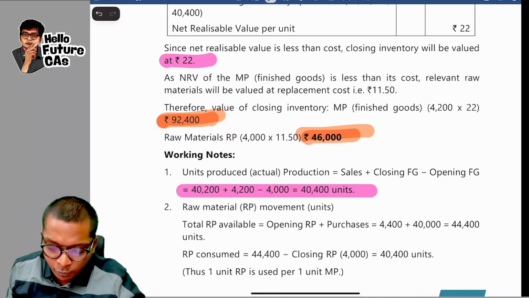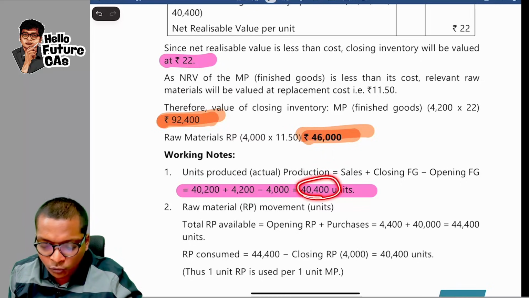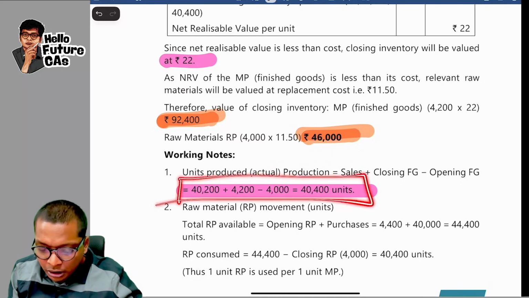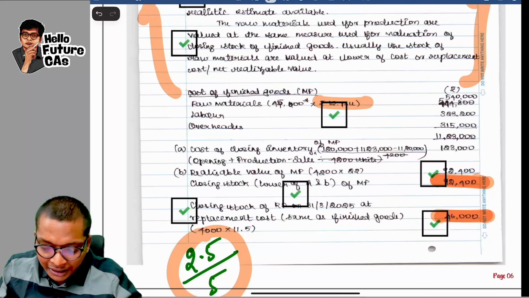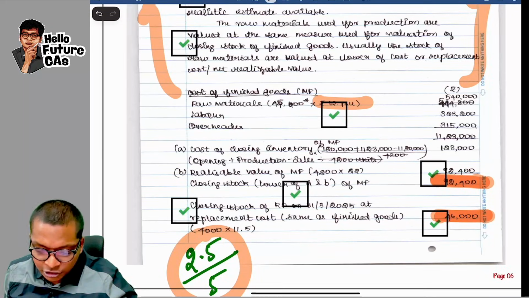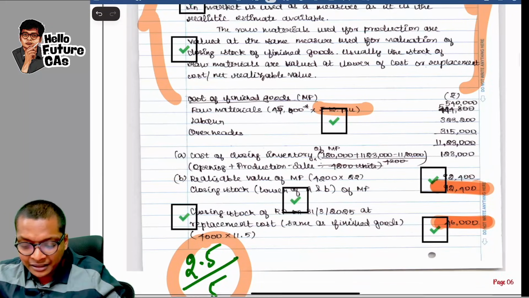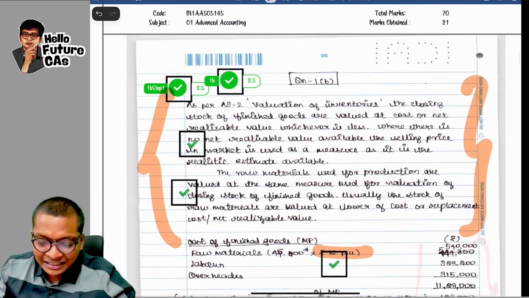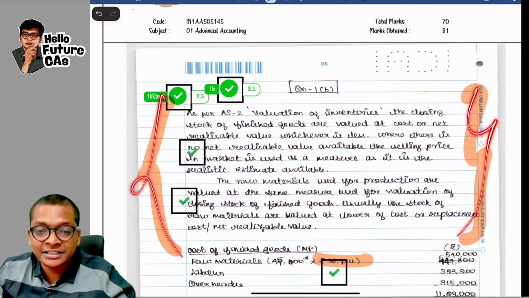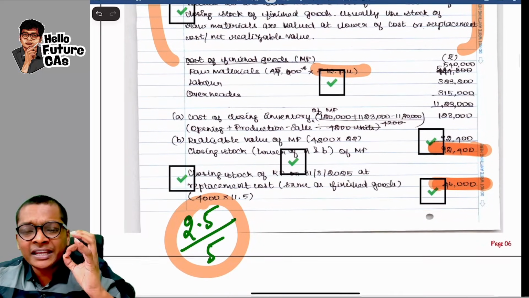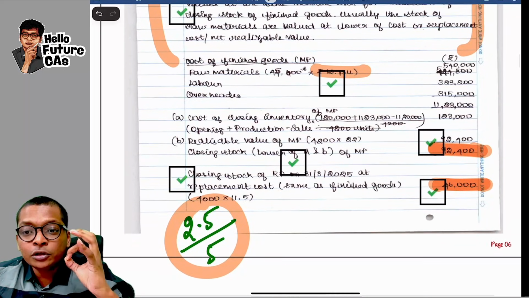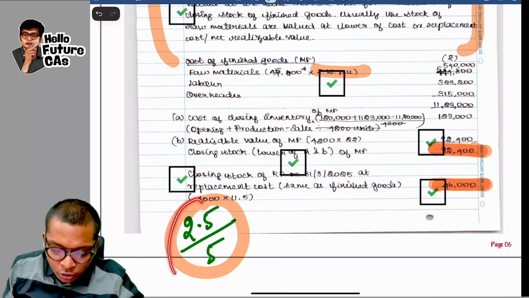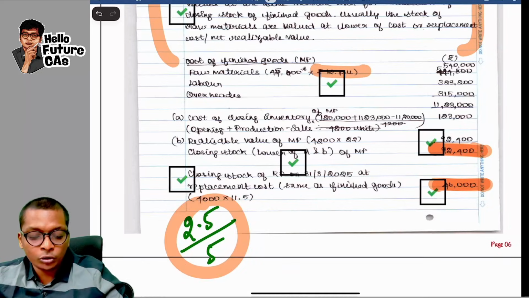Not just this, there is one more working in the answer over here. Units produced, the number of units produced, which is 40,400. There is again a small computation over here. The student missed that. The student just wrote 40,400 over here without the working note. So even though the answer is correct, and a beautiful theory explanation is given over here, because a few key working notes are missing, even though the student knew the answer, the student got only 2.5 out of 5.